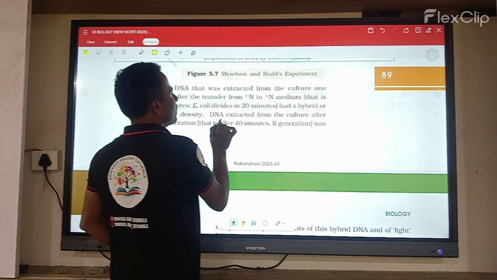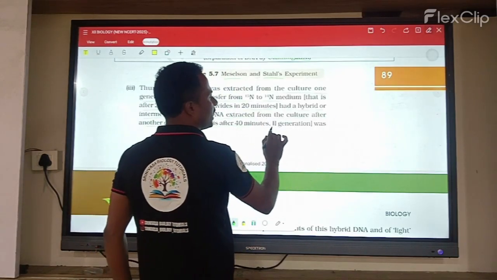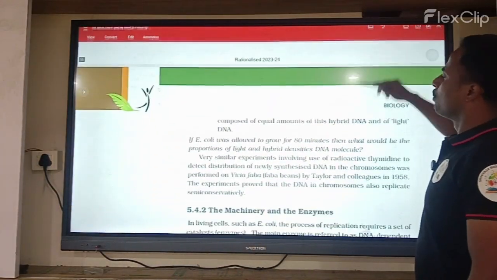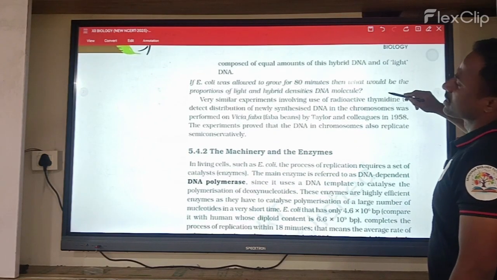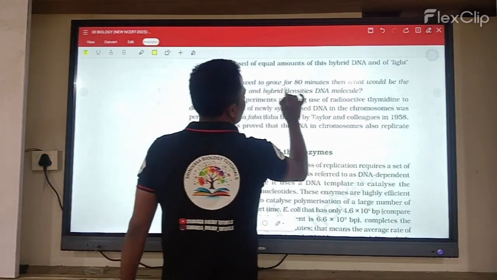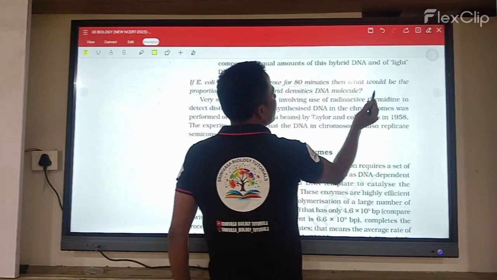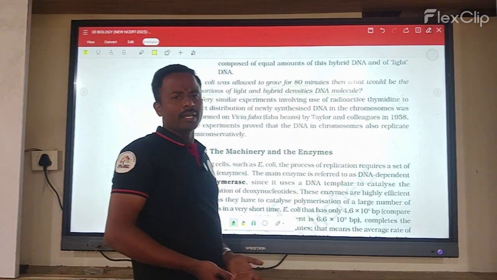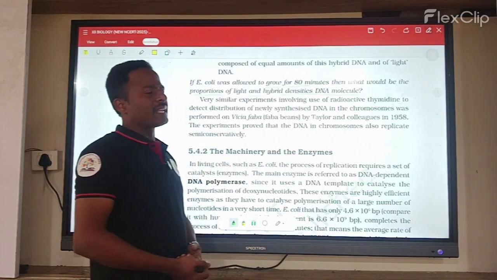Okay. Now here the DNA extracted from the culture after another generation, that is after 40 minutes, in the second generation, is mostly composed of an equal amount of hybrid DNAs and light DNAs. Next, if E. coli was allowed to grow for 80 minutes, what would be the proportion of light DNA and hybrid densities in the molecule? Already I said just before that the generations will be increased, so we get more light DNAs. Simply, yes? The more light DNAs come.